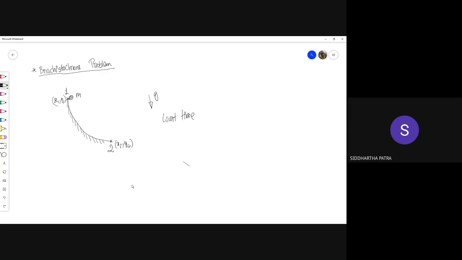I mean, what profile must the path or the chute have in order for the ball to take the least time going from point 1 to point 2? Remember, only these 2 points are fixed. So hence comes the least time problem, or the Brachistochrone problem.